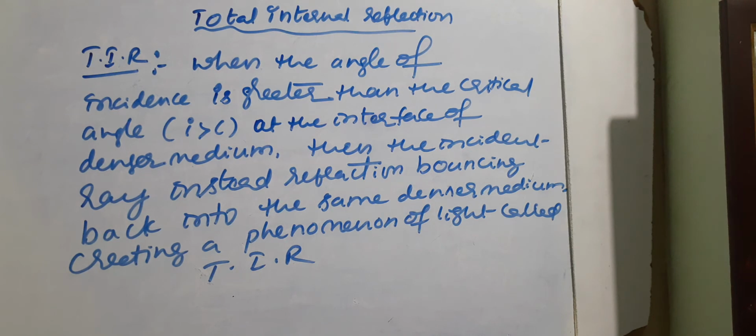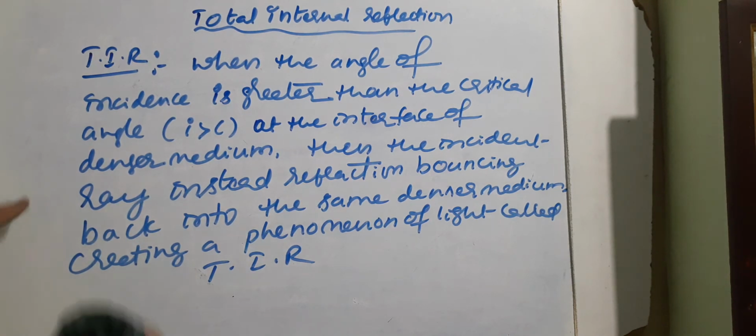So when the angle of incidence is greater than the critical angle, I is greater than C, at the interface of denser medium, then the incident ray, instead of refraction, bounces back into the same denser medium, and this creates a phenomenon of light called total internal reflection.